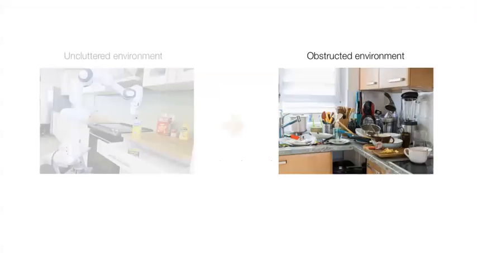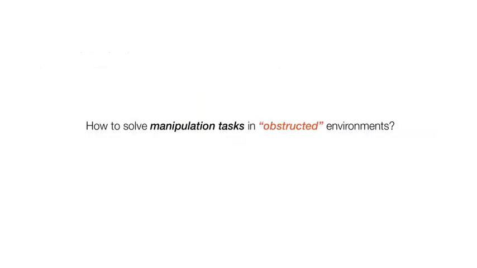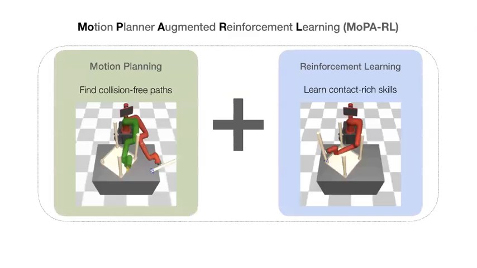Prior work mainly tackled robotic manipulation tasks in clean and controlled environments, like the kitchen in this picture. However, in reality, we often see this messy kitchen. To perform a manipulation task like grasping a cup, a robot has to navigate through these dish plates and pots on the table. In this work, we aim to solve manipulation tasks in such complicated and obstructed environments.